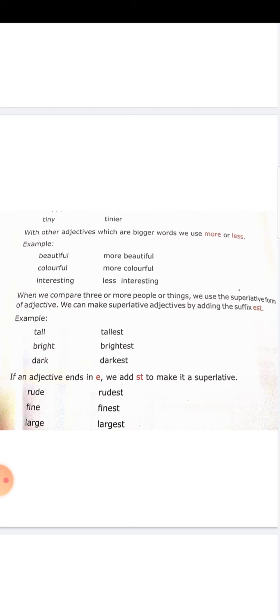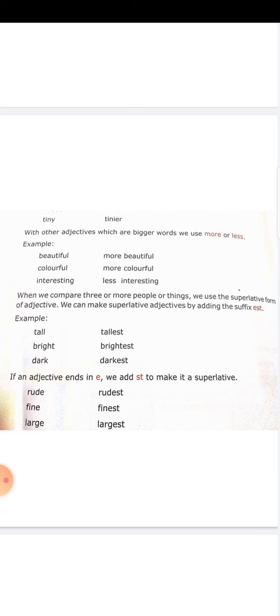So, when you compare more than two, it may be three or four or five, it can be any number of nouns of the same kind, we use the superlative form. To make an adjective a superlative form, we are adding the suffix est. Repeat. est. If the adjective ends with e, we add only st to make it a superlative degree.